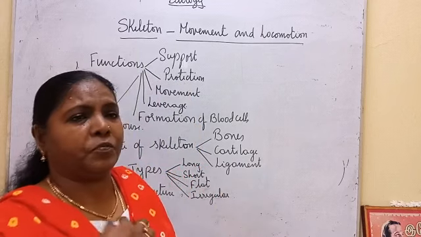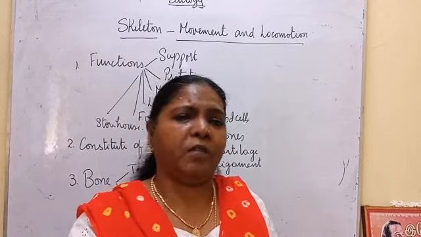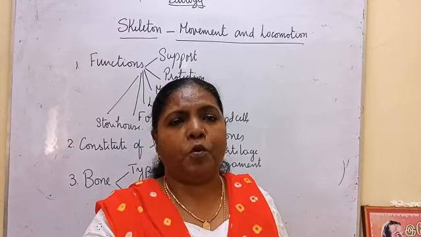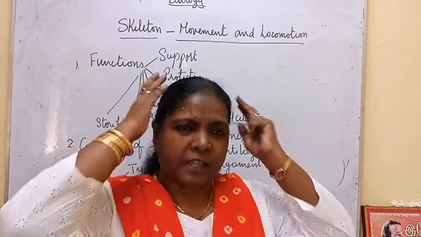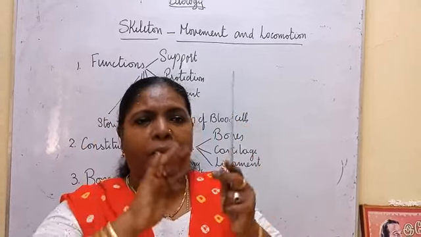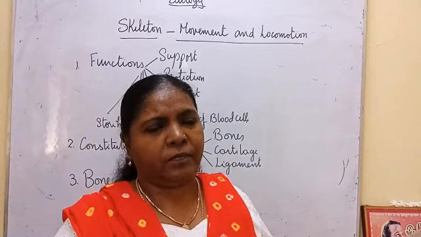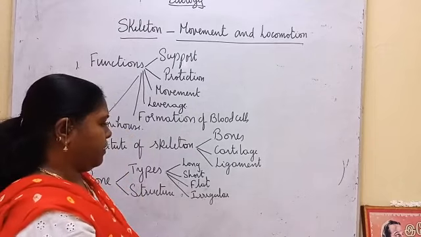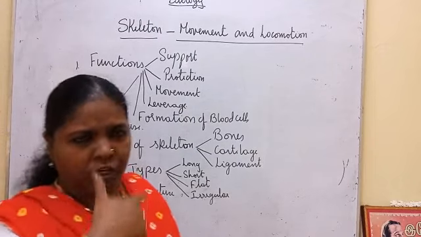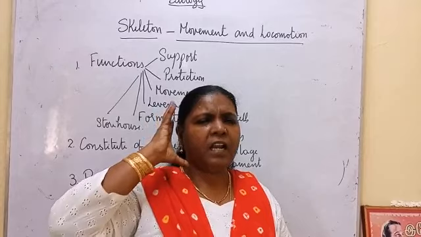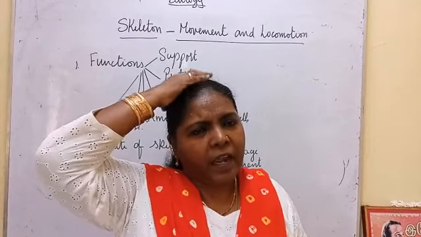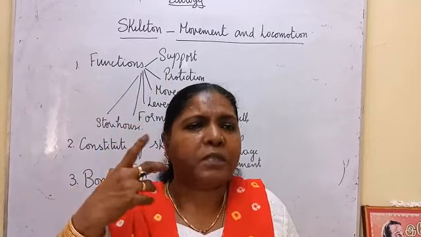And flat bones. The chest bone, the sternum, is flat. The skull is also made up of flat bones. Then irregular bones. Cranial bones and facial bones together form the skull.